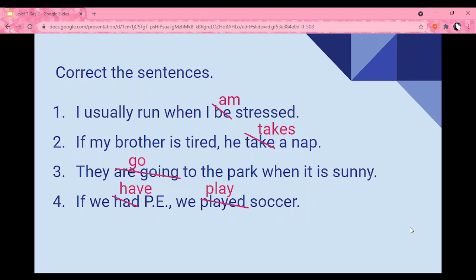Very good. Now, something that you should notice in these sentences is that when we use if or when in the beginning of the sentence, we're going to separate clauses with a comma. We use the condition, comma, then the result. When the result is first, we don't need to use a comma. Let's continue.